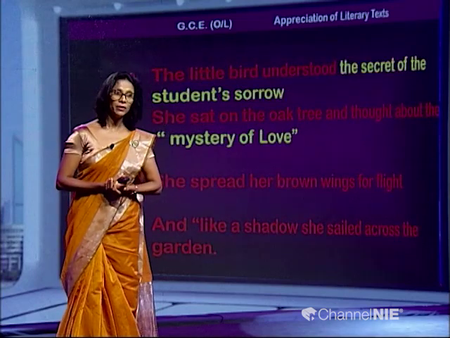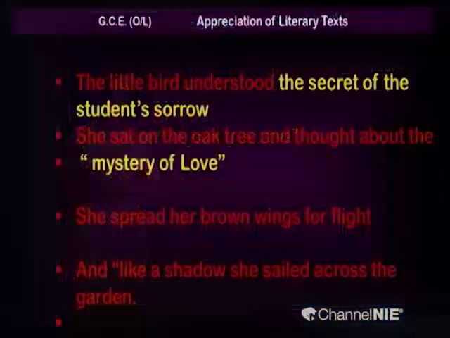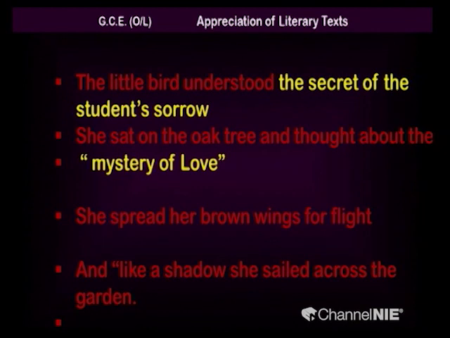"The little bird understood the secret of the student's sorrow." Now, who is this little bird? The nightingale. Remember that part, the secret of the student's sorrow. "She sat on the oak tree and thought about the mystery of love." So, usually where she sits is the oak tree. Then she thought of the mystery of love. "She spread her brown wings for flight, and like a shadow she sailed across the garden."